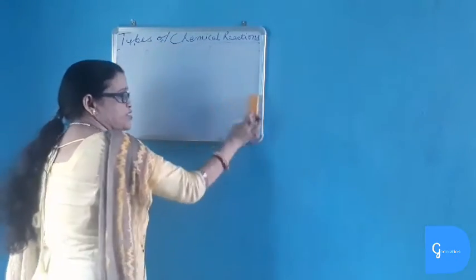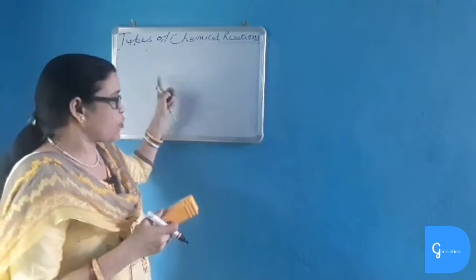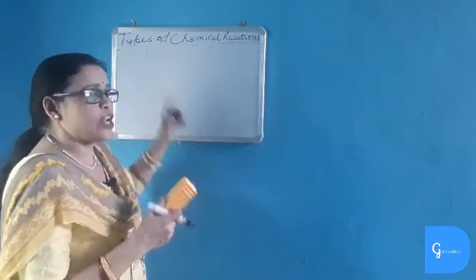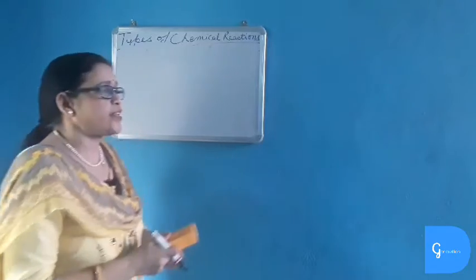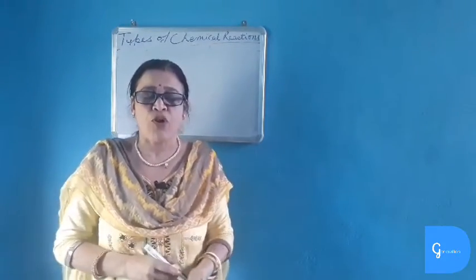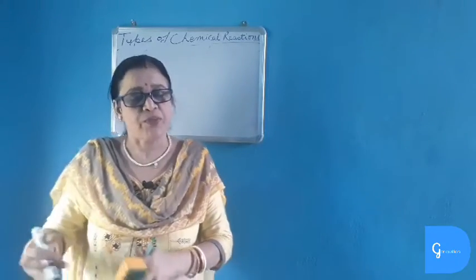Now what are the uses of decomposition? We have studied the extraction of metals. By the electrolytic or decomposition method, by electrolysis we get pure sodium and aluminum metal. This is one of the uses of electrolysis. Another is digestion of food. In digestion of food, compounds like starch, protein and fats are decomposed into simpler forms.